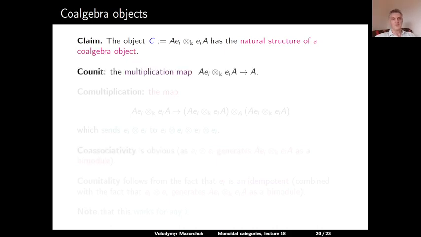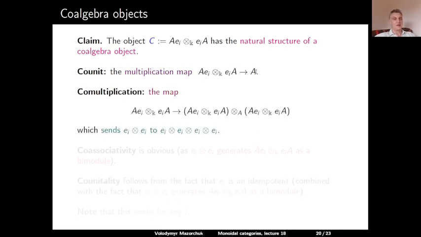The counit map is given by the multiplication map from Ae_i tensor over K e_iA to A. The comultiplication map from our indecomposable projective bimodule to its tensor square over A is given by the map which sends the generator e_i tensor e_i to e_i tensor e_i tensor e_i tensor e_i. This uniquely defines the map because this indecomposable projective bimodule is generated by e_i tensor e_i as a bimodule.